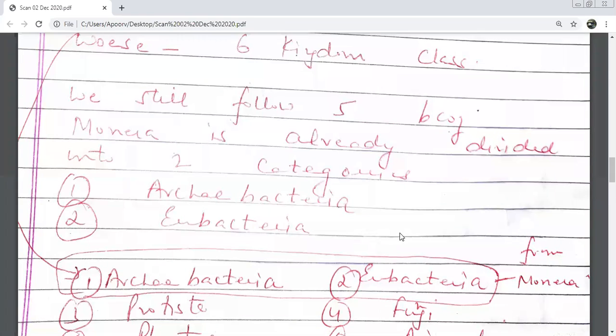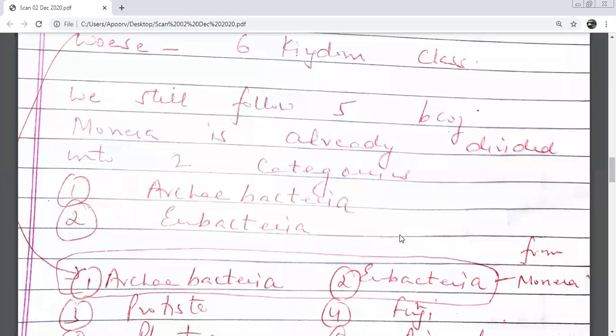What is the difference between Archaebacteria and Eubacteria? Does someone know about it? क्या डिफरेंस होता है बेटा? आर्केबैक्टीरिया क्यों हमने इनको अलग करा? बैक्टीरिया को 2 कैटेगरी में क्यों कर दिया? There must be some difference. Any idea? Have you read these words? कभी पढ़ा है बुक में about these words? Archaebacteria, Eubacteria, कभी पढ़ा है? Yes, ma'am. You've come across these words? Ma'am, Archaebacteria live in extreme conditions.